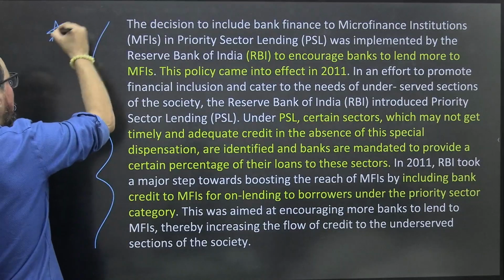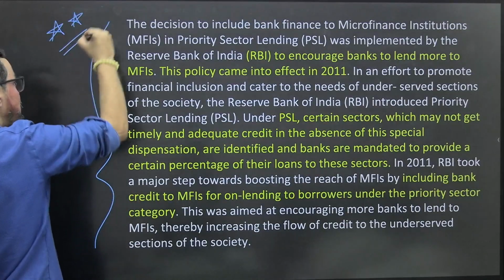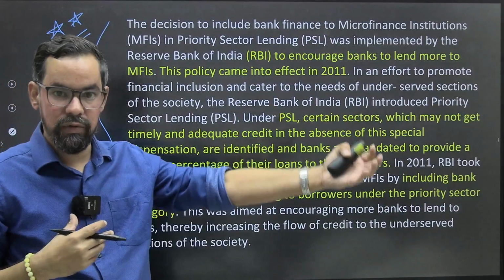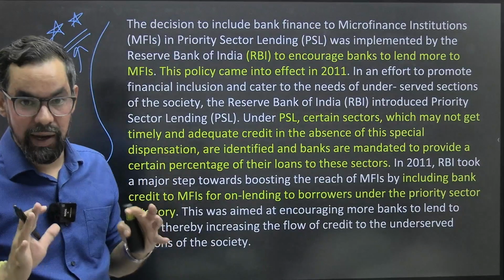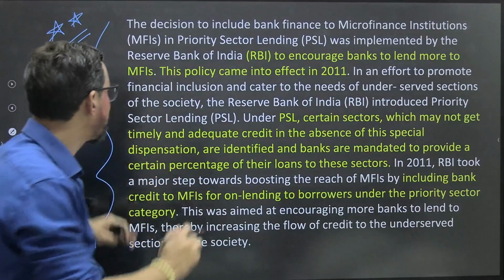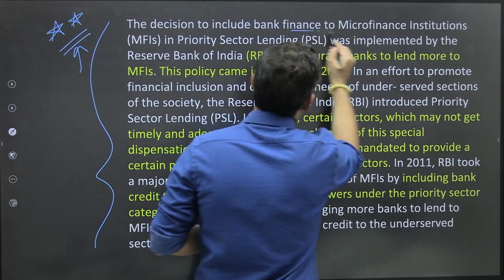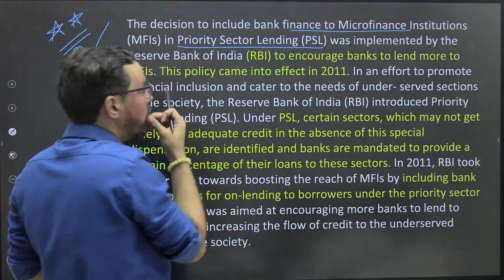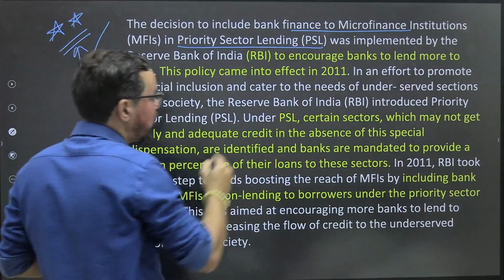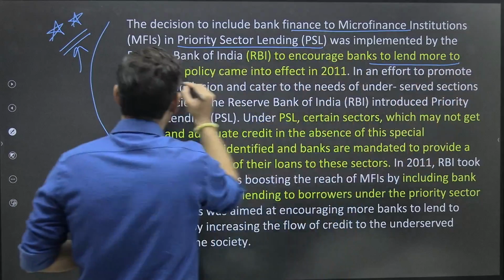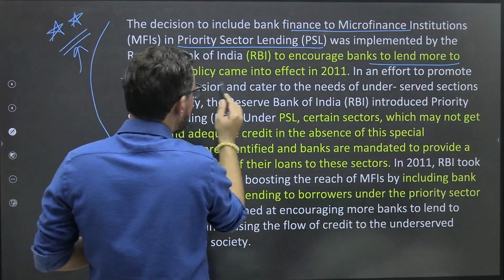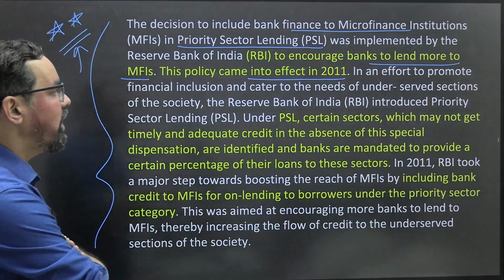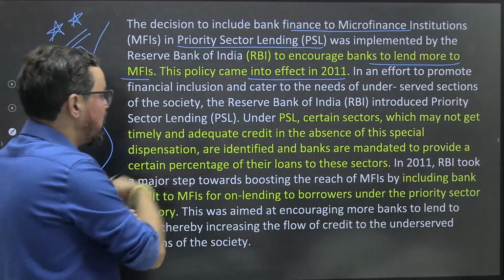Okay, we have missed this particular question, but this statement is very important. It is the inclusion of bank loans to MFIs under priority sector lending. Very important, please take note. The decision to include microfinance institutions in priority sector lending was implemented by RBI to encourage banks to lend more to MFIs. This policy came into effect in 2011.